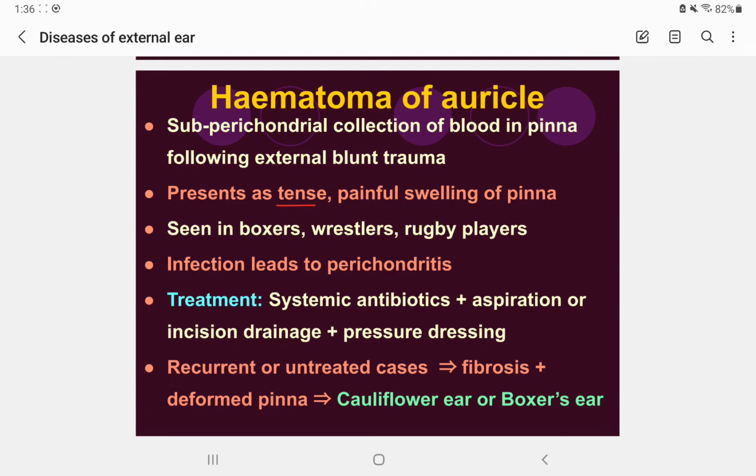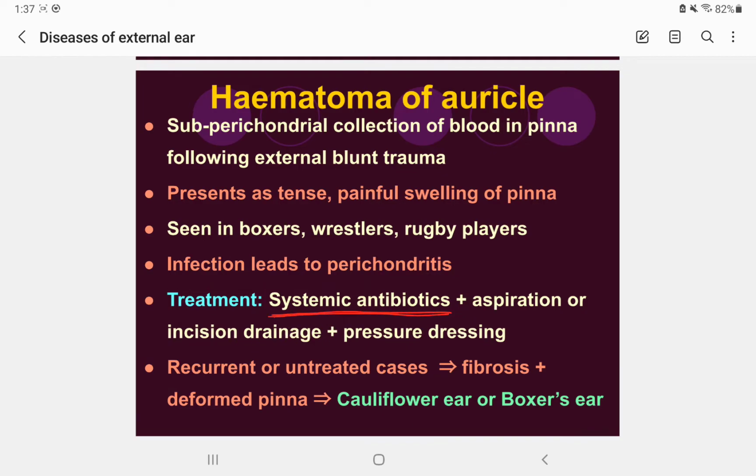It presents as a tense, very painful swelling of the pinna. It is seen in whoever experiences blunt trauma, like boxers, wrestlers and rugby players, not so common in Nepal, it's more for the USA. Sometimes police officers, if they are in gang fights and all, present with hematoma of the auricle. Its infection can lead to perichondritis.